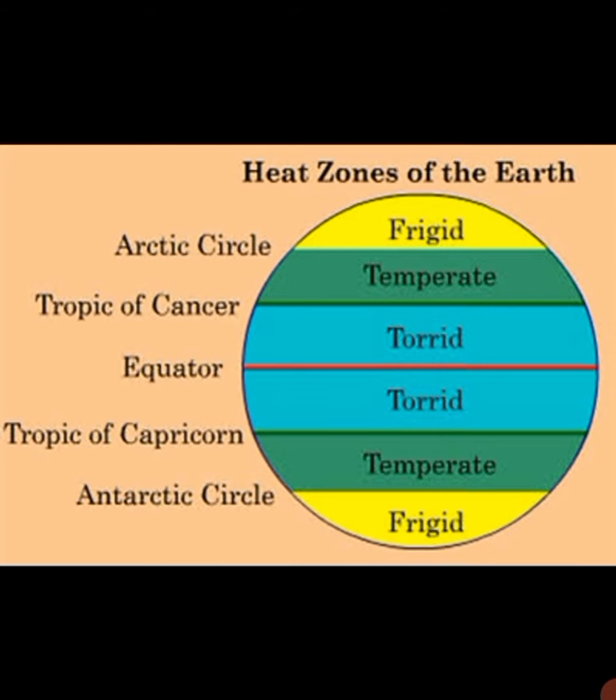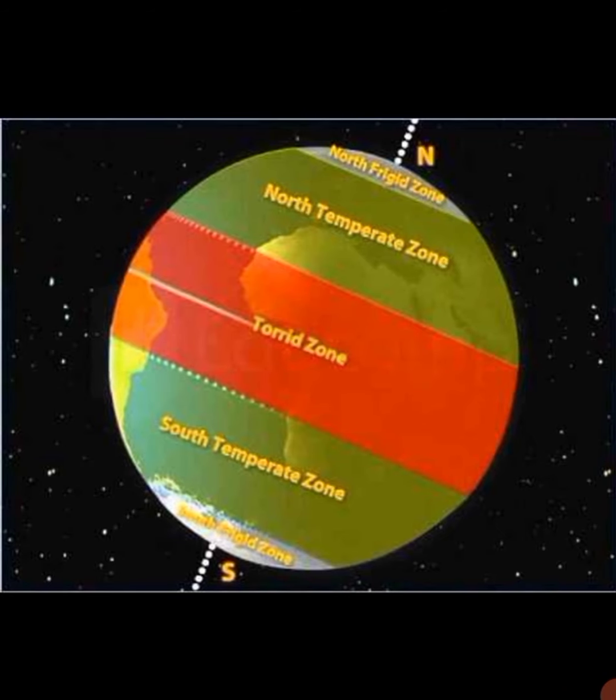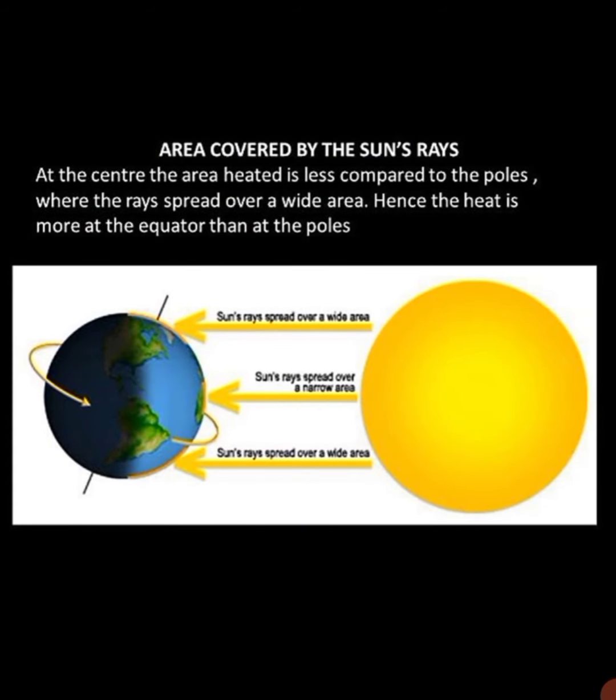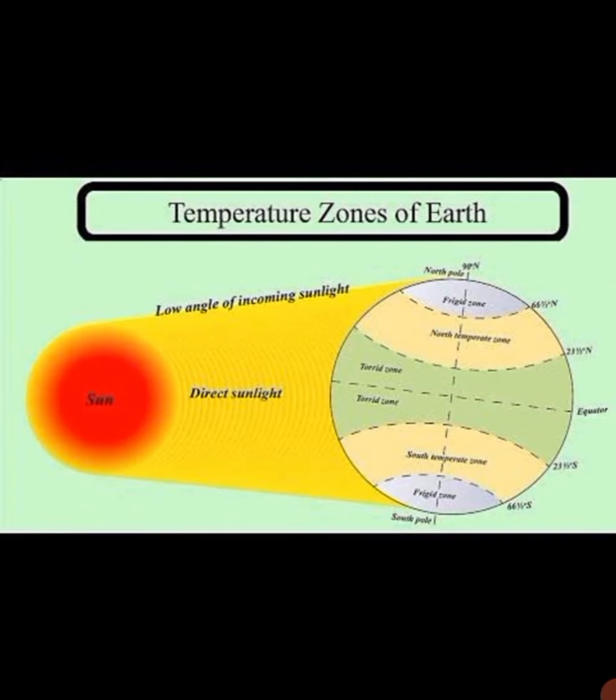Let's see them in detail. The first one: the region between the two tropics is known as the torrid zone. This is the hottest part of the earth. The sun's heat falls directly on this zone. The zone includes most of Africa, southern India, southern Asia and Indonesia.